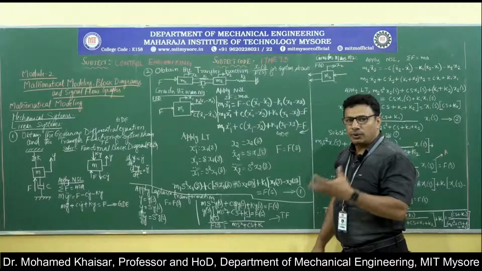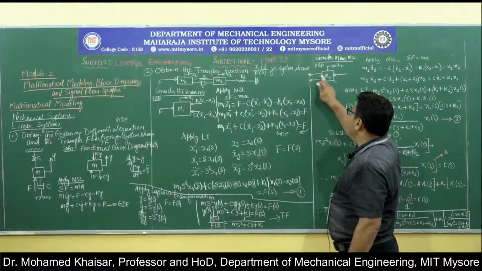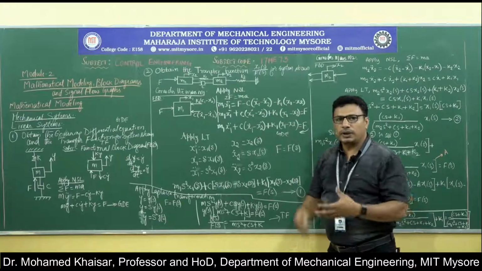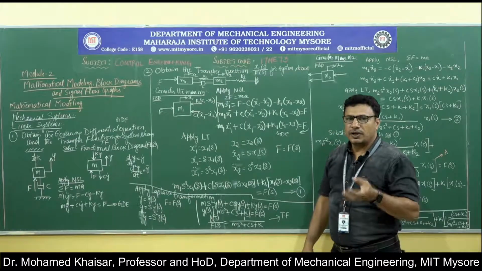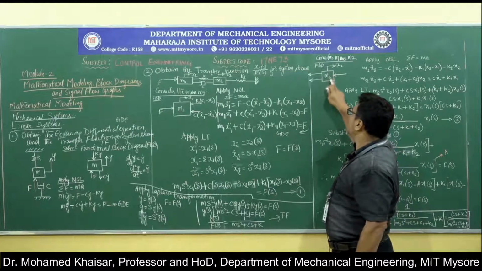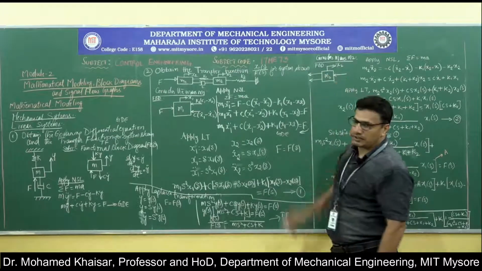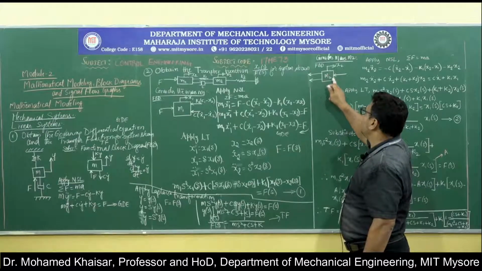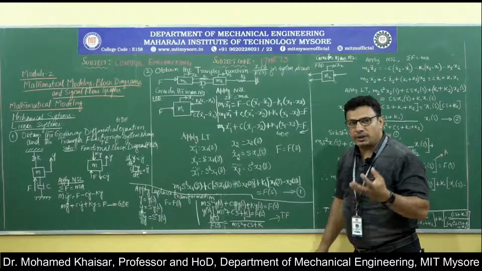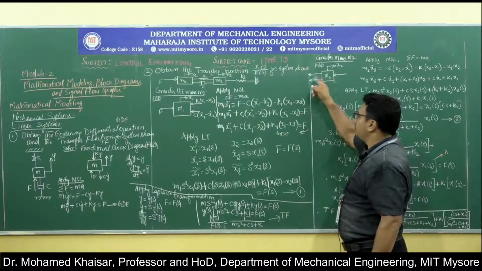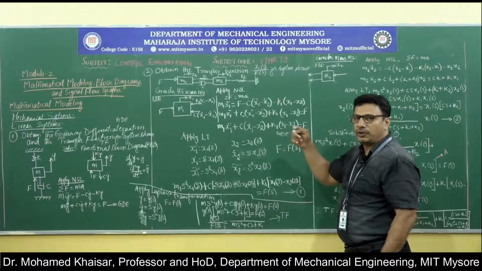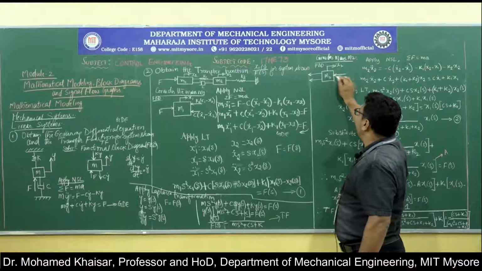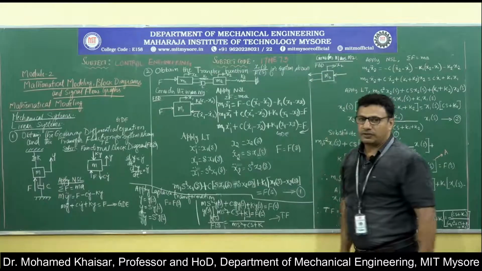This spring, this damper, and this spring, all put together, offer resisting forces to stop the mass M2 from getting displaced by distance x2. To do that, they should offer resisting forces in the direction opposite to the direction of displacement. That is why all these have been written in a direction opposite to that of x2.